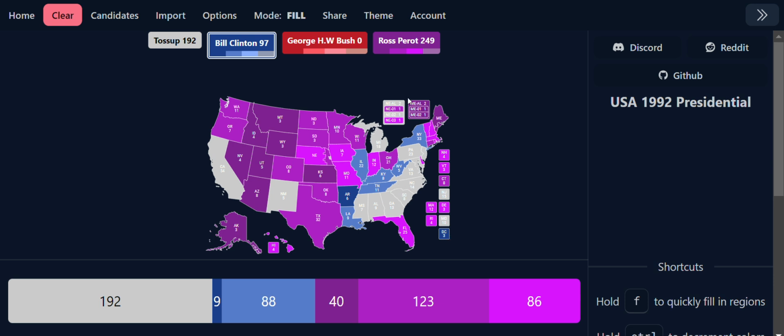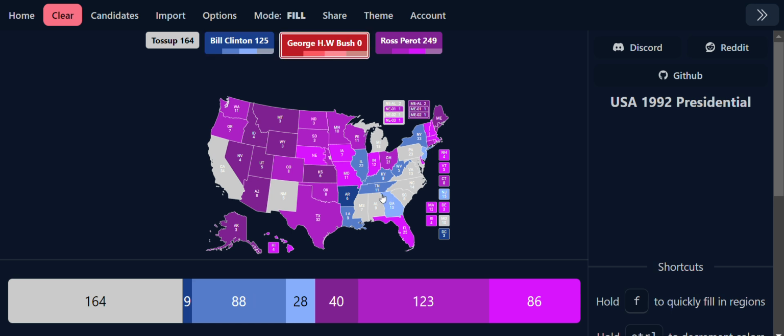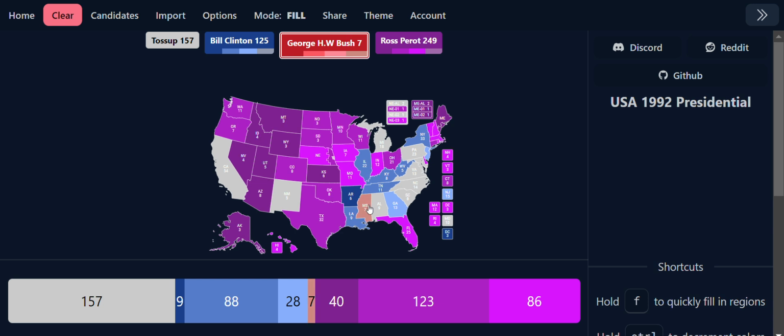Okay. Now let's move on to the lean Democratic states. That is Georgia and New Jersey. Let's do the lean Republican states. Bush gets his first electoral votes with Mississippi, Alabama, South Carolina, and Virginia.